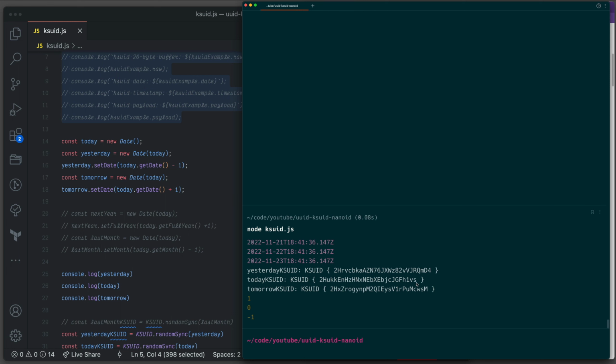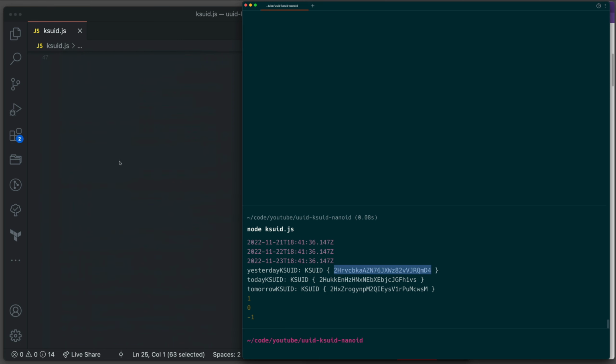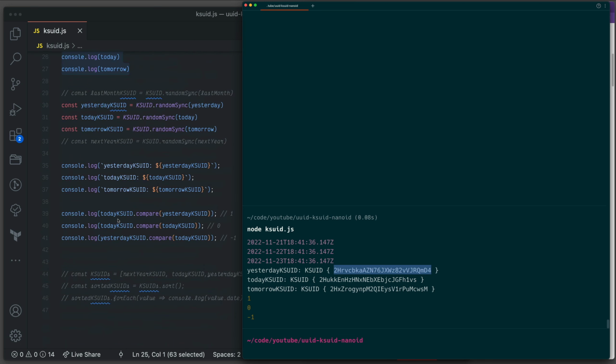So basically what we did, we just created three, we are logging yesterday, today and tomorrow. So yesterday was 21st, today is 22nd, and tomorrow is 23rd. And then we are creating some KSUID. So I think that's the yesterday one, and then today, tomorrow, and then we are checking all of them. So basically we are comparing today and yesterday.